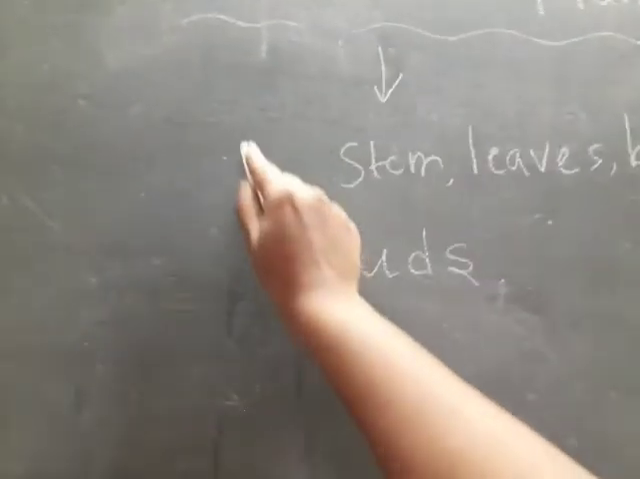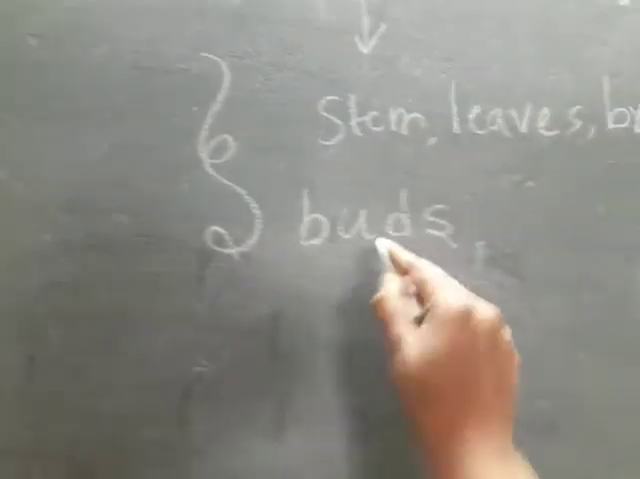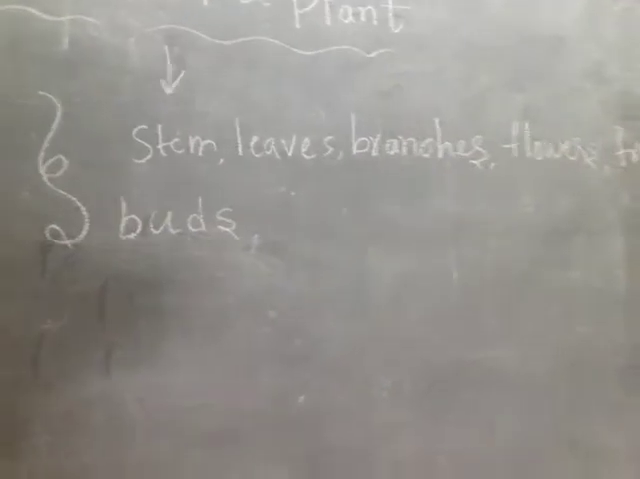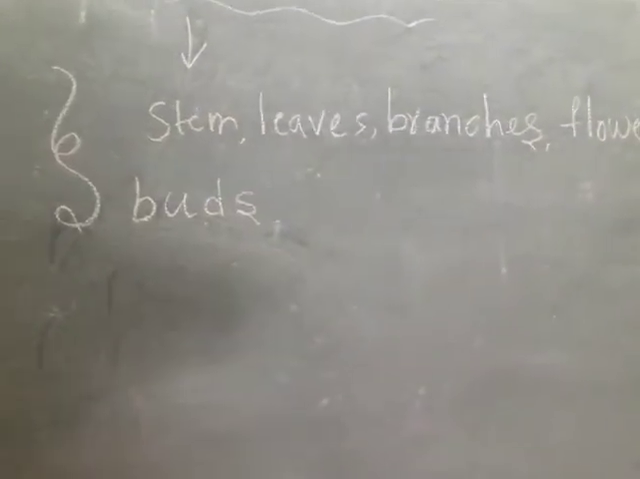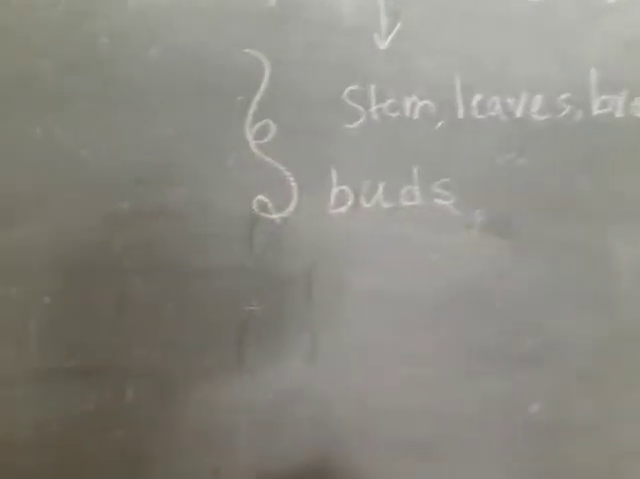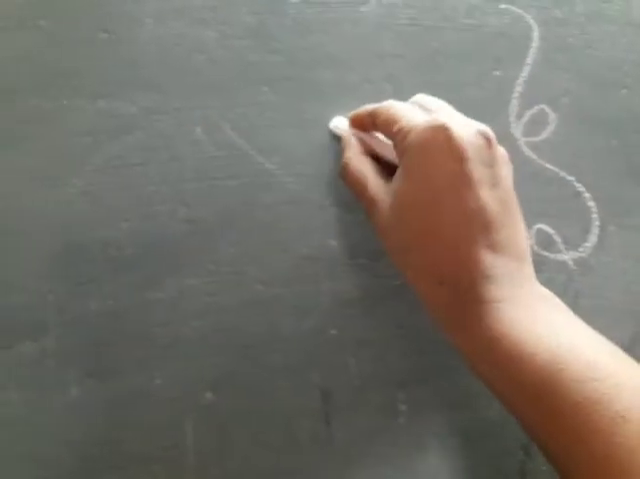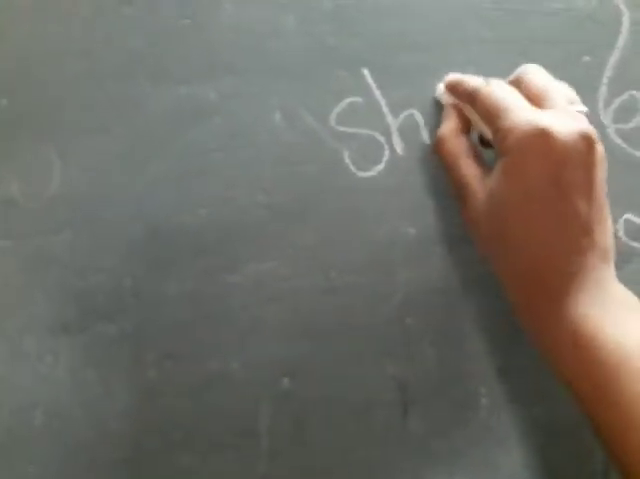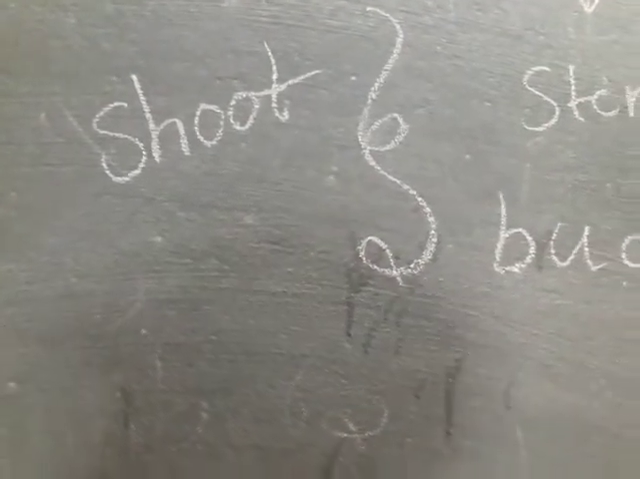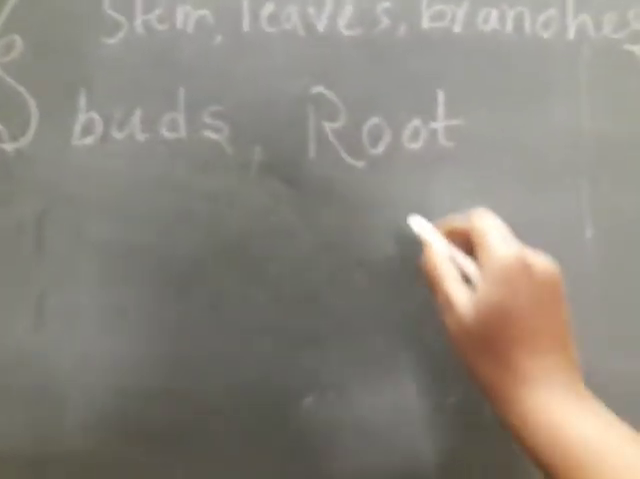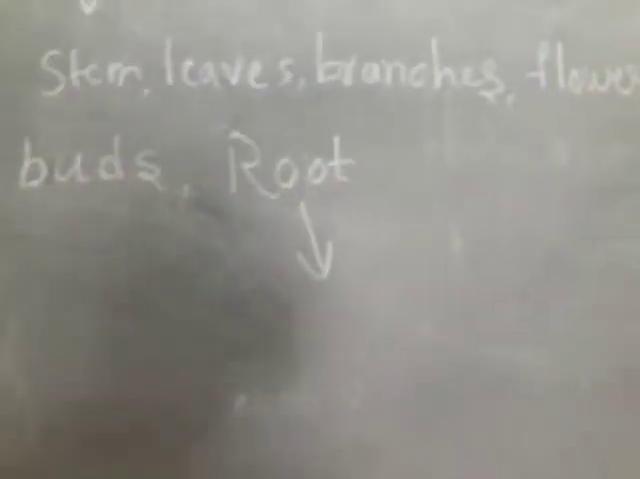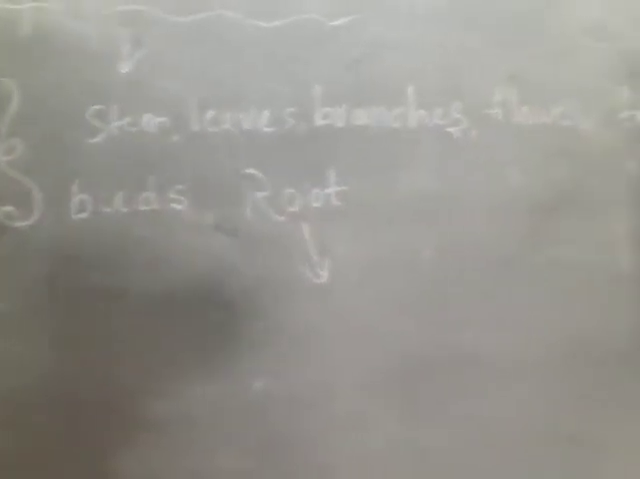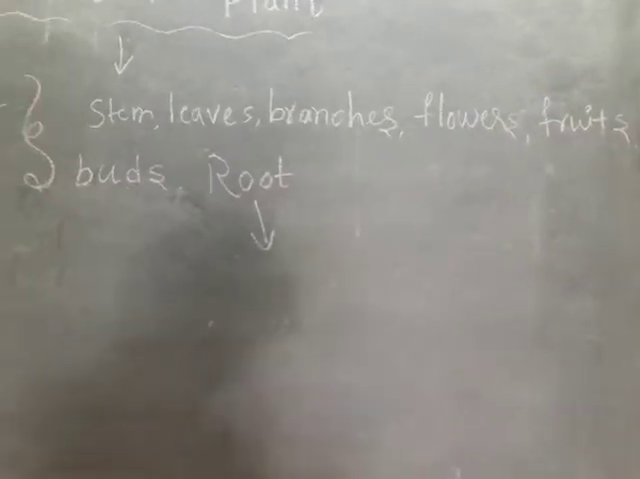These parts grow above the ground. Stem, leaves, branches, flowers, fruits, buds. All these parts grow above the ground. The above the ground parts are called the shoot part. Shoot. And the below the ground part is the root part. The part that grows below is called the root part. Root.